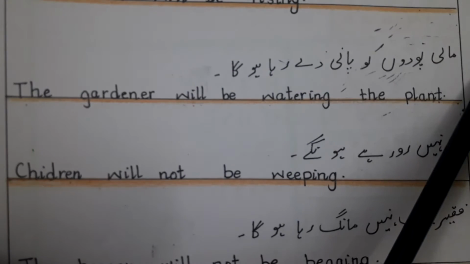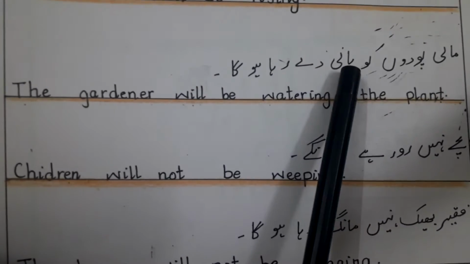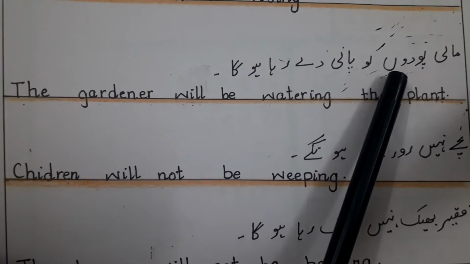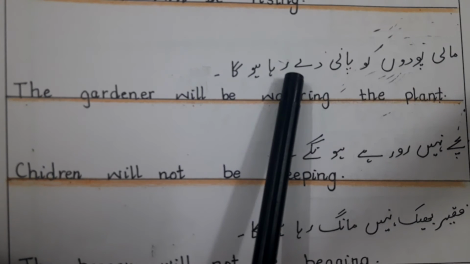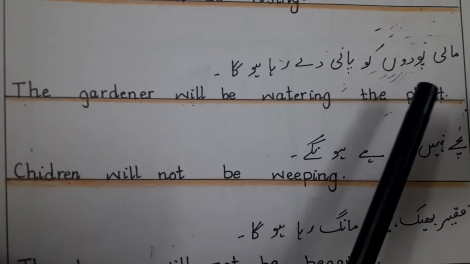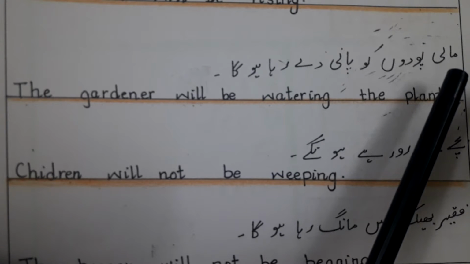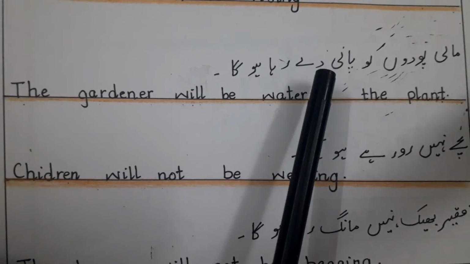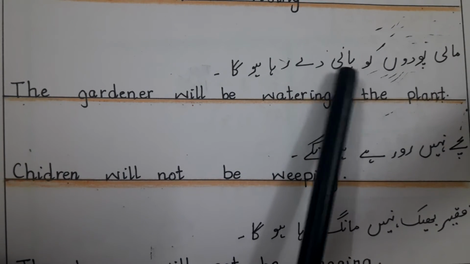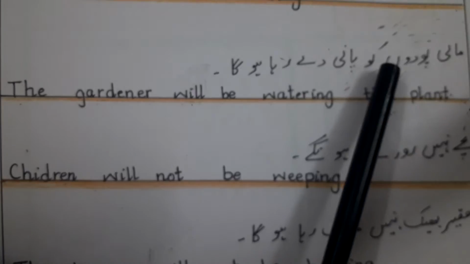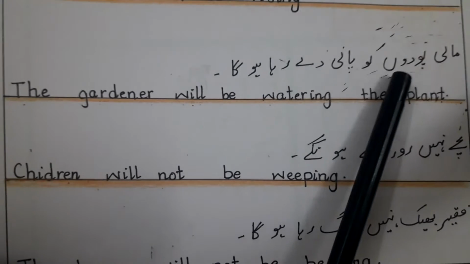Okay students, number 2, माली पौधों को पानी दे रहा होगा. So this is the positive structure of future continuous tense. So which is the subject over here? The gardener will be watering. This is the action, water, and ing form of verb, watering the plant.